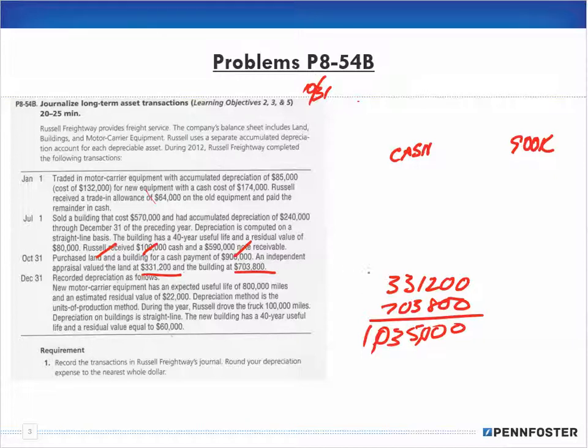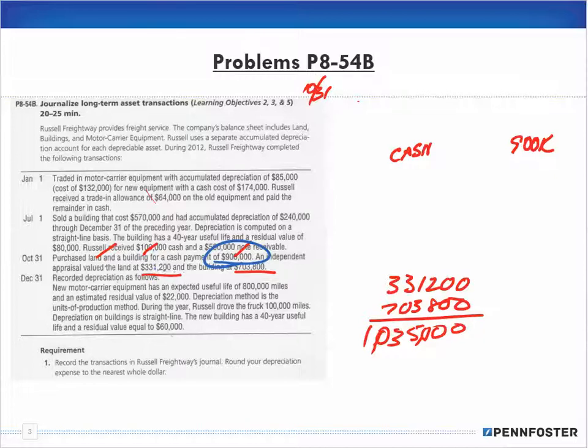However, out of this 900,000, we have to apportion it correctly between the land and the building.